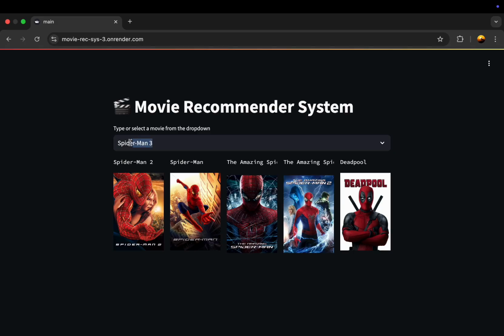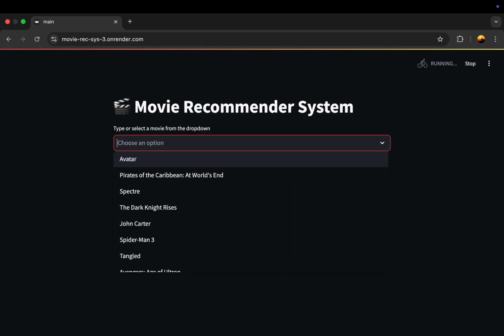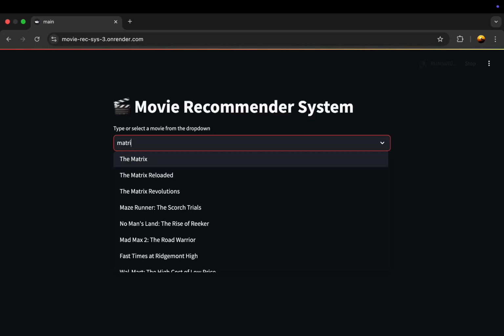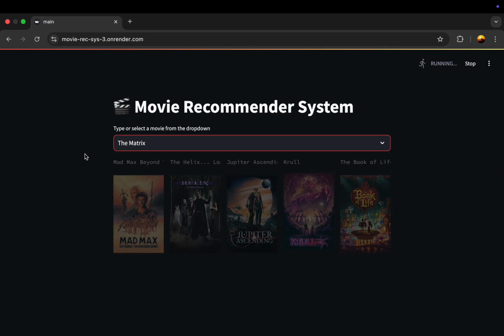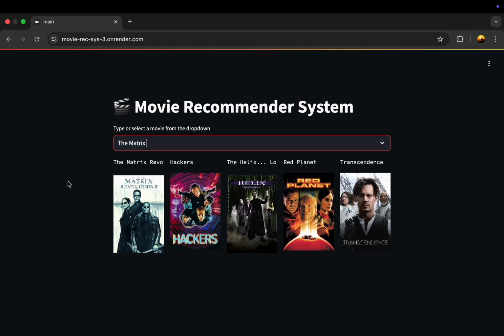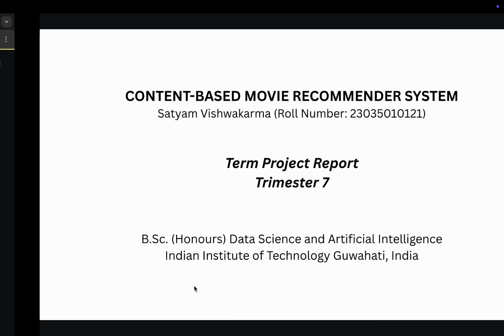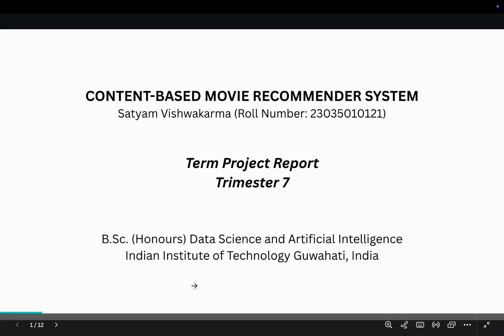Let's give input from keyboard. Let's give it Matrix, kind of a good movie. It is working, and see we have Matrix Revolutions and Helix, both related to Matrix. So now coming back to our PPT, let's see how it works.